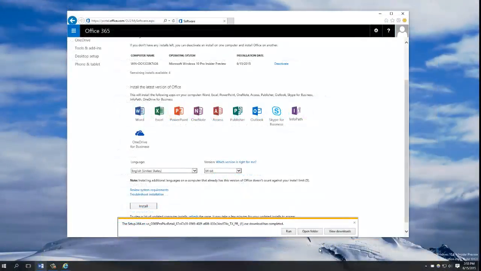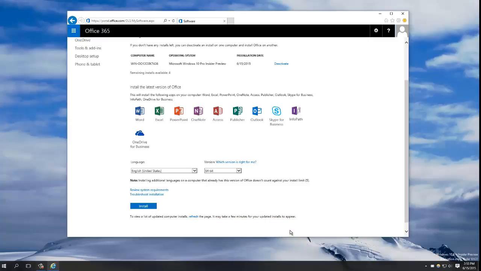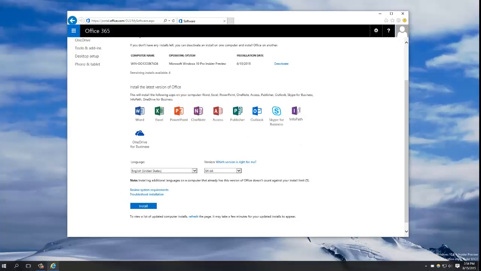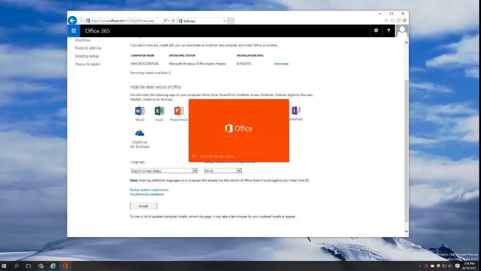Then you will simply hit Run, click Yes if asked, and simply wait for the program to load.